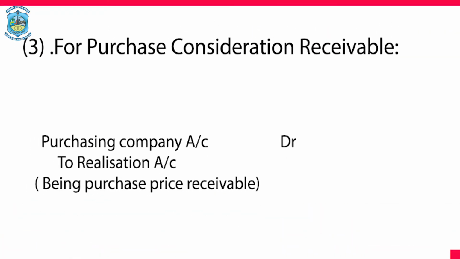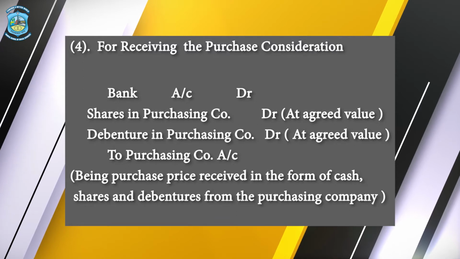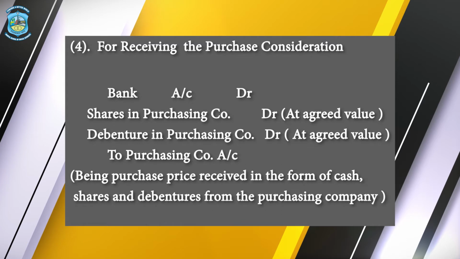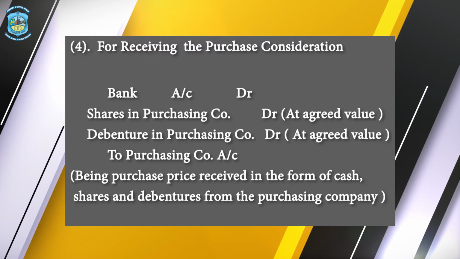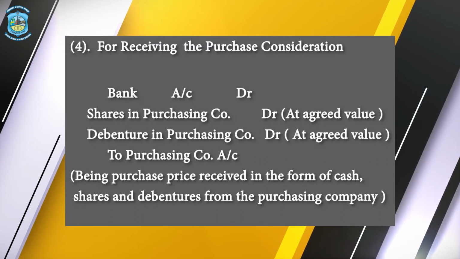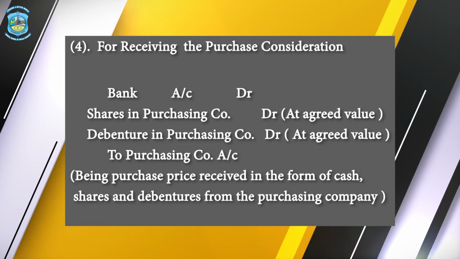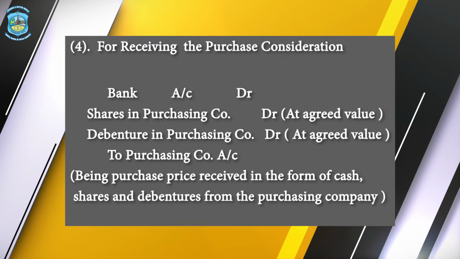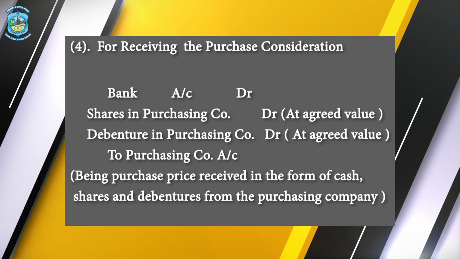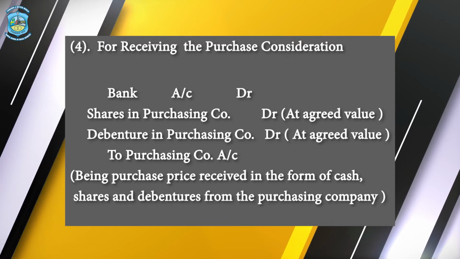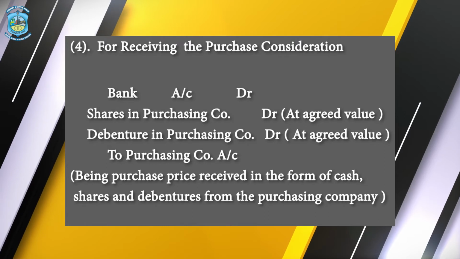Next, for purchase consideration receivable, the journal entry would be purchasing company account debit to realization. The next journal entry would be for receiving the purchase consideration. The journal entry would be bank account debit, shares in purchasing company account debit, which would be at an agreed value, then debentures in purchasing company account debit, that also would be at an agreed value, to purchasing company. Journal entry number 3 was for the receivable; journal entry number 4 is for the amount that would be received either through cash, or through shares, or through debentures in the purchasing company.